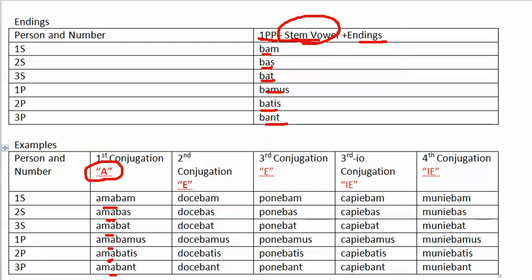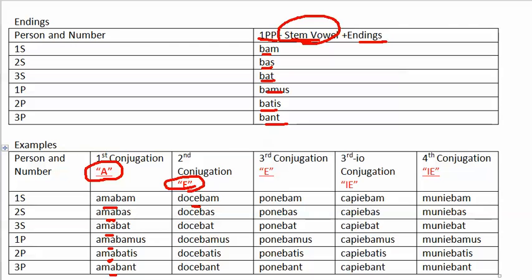For the second conjugation, your stem vowel is an E. So docebam: first principal part, stem vowel, then bam. So docebam, docebas, docebat, docebamus, docebatis, docebant. And again, I was teaching. I used to teach. I kept on teaching. I would teach. I taught.